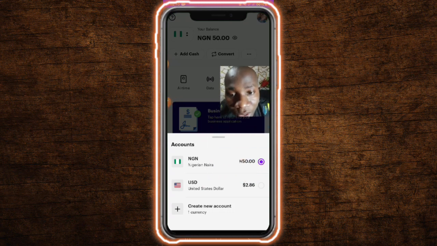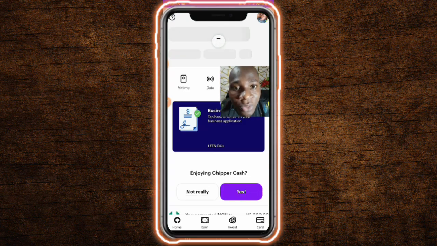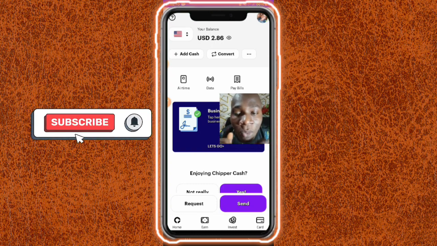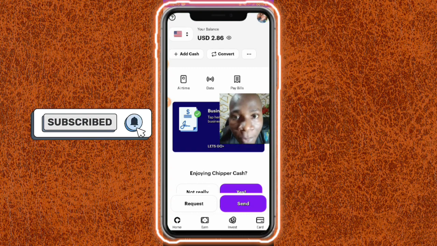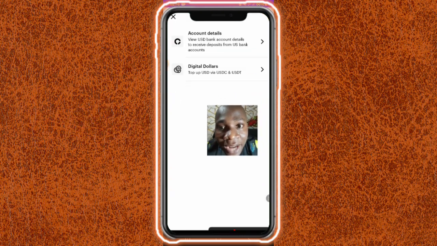Now if I click on this, I need to come here and select dollars. You can see that they are going to switch my account from a Naira account to a dollar account. It's very simple. It just switches my account from a Naira wallet to a dollar wallet. Right now, I can do anything I want to do with this wallet. I can send and receive cash with this particular wallet. So just look at what I want to do. If I want to top up right now, I need to click on add cash. If I click on add cash, you can see that I can receive USDT.